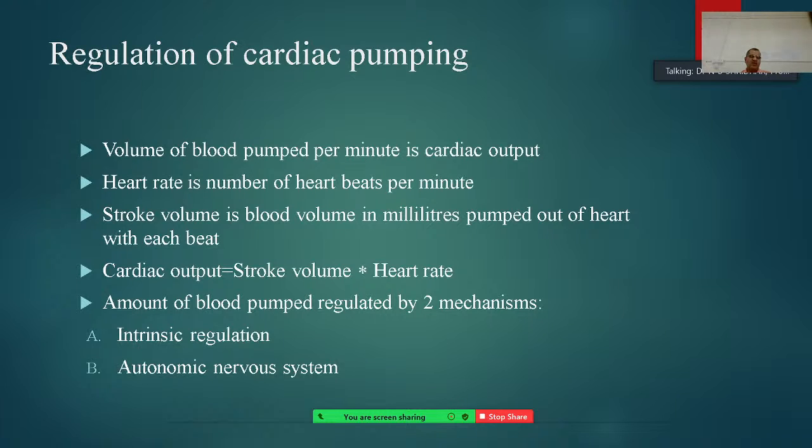Stroke volume is the blood volume in ml pumped out of the heart with each beat. Cardiac output is equal to stroke volume times heart rate. The amount of blood pumped is regulated by two mechanisms: one is intrinsic regulation and another is the autonomic nervous system.